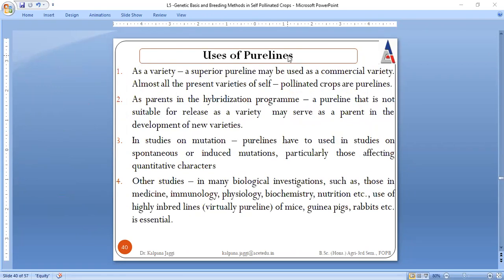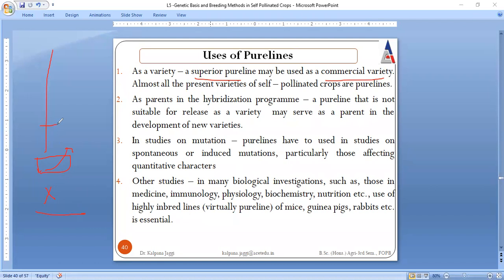So what are the uses of pure lines? Uses are very clear. If, as a result of pure line selection, you could select a superior pure line at the end, then it can be multiplied at a larger scale. That means it can be used as a commercial variety. These parents can also be used in a hybridization program, where a parent with superior features can be crossed with another parent containing desirable features, so that new varieties could be developed.